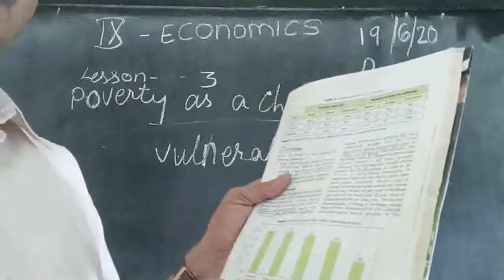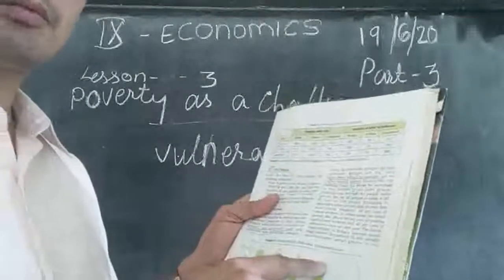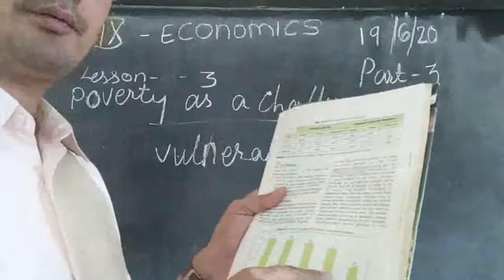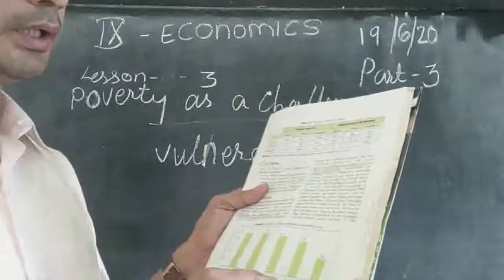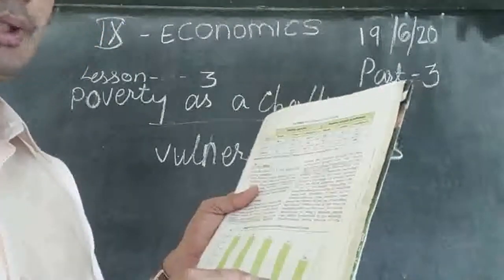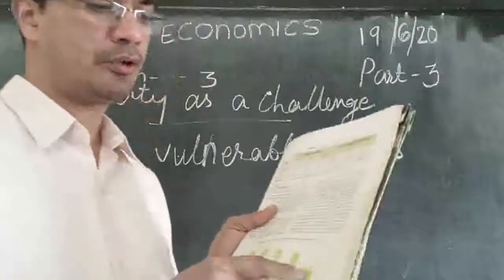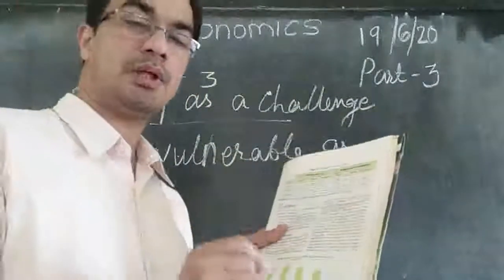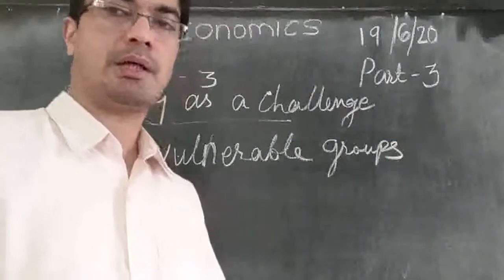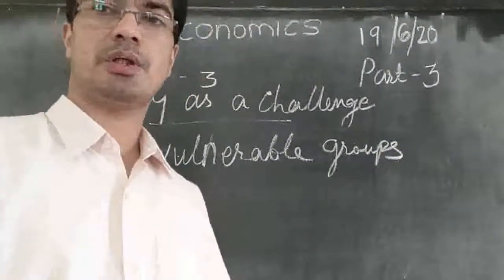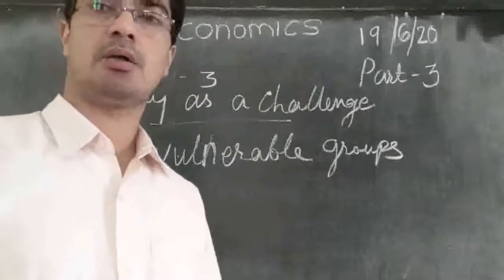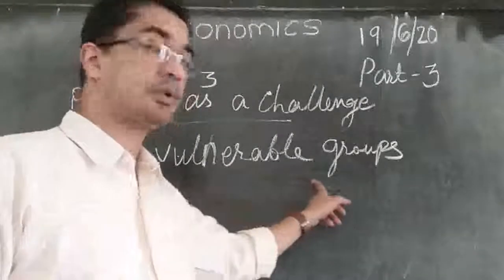Then scheduled caste people, 43% of them are living under poverty line. Then the average Indian poverty ratio is 26. If you take all the Indians together, on average 26% of the Indian population is living under poverty line. So it is a very serious, alarming situation, and they are vulnerable still more.